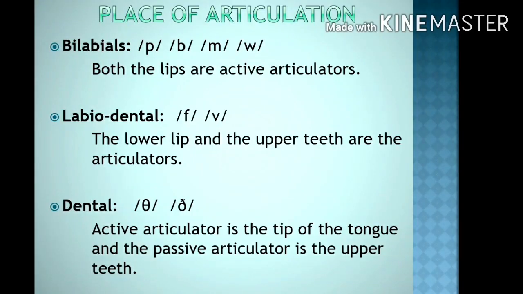Then you have a couple of dental sounds, th and th. The active articulator is the tip of the tongue and the passive articulator is the upper teeth. The blade of the tongue moves towards the upper teeth. That's why it is called a dental sound.